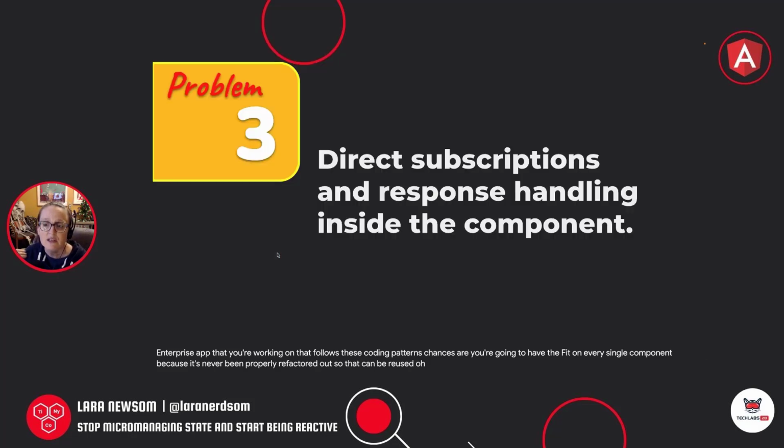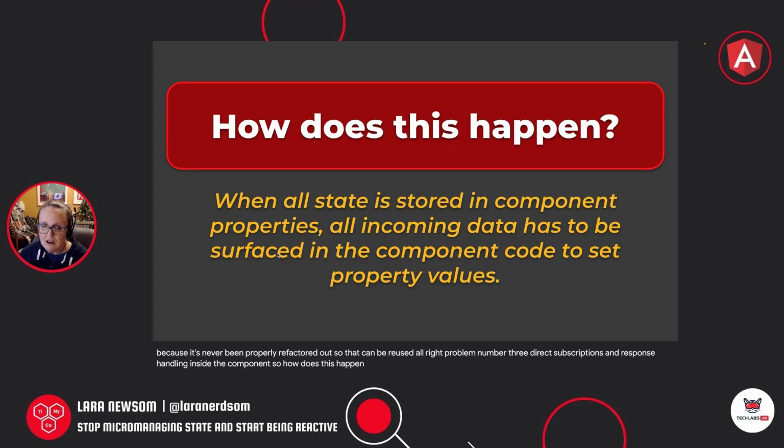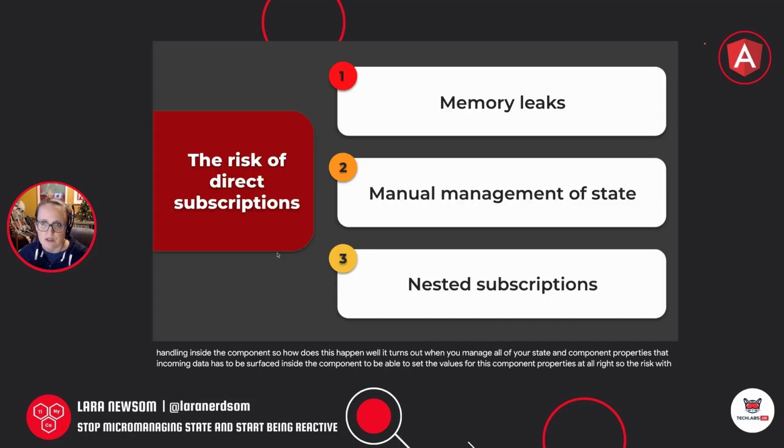All right, problem number 3, direct subscriptions and response handling inside the component. So how does this happen? Well, it turns out when you manage all of your state in component properties, that incoming data has to be surfaced inside the component to be able to set the values for those component properties at all, right? So the risk with direct subscriptions is that we can run into memory leaks. This is a very common problem with subscriptions. It's a very manual management of state. And then we also run the risk of ending up with nested subscriptions.